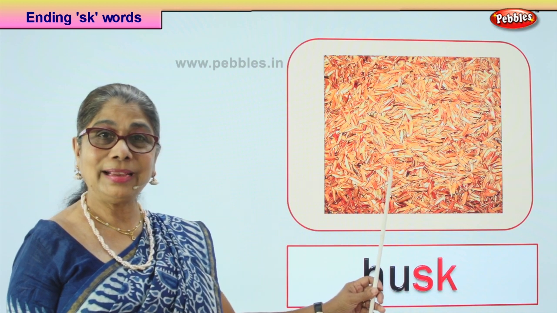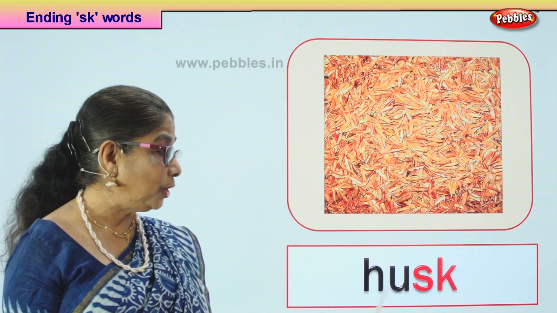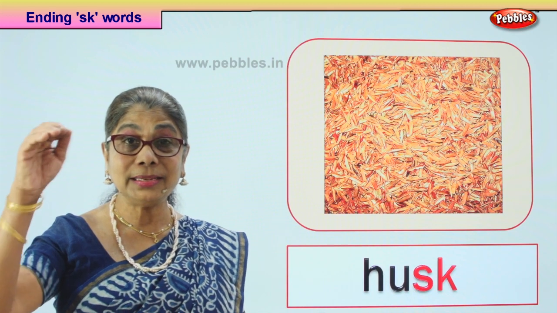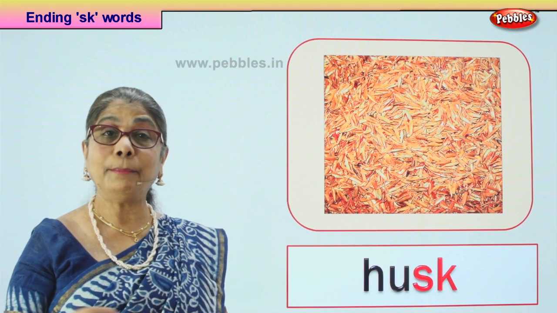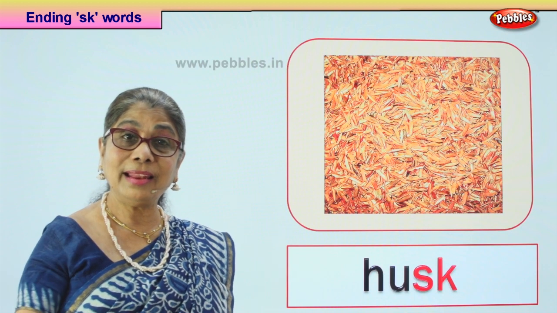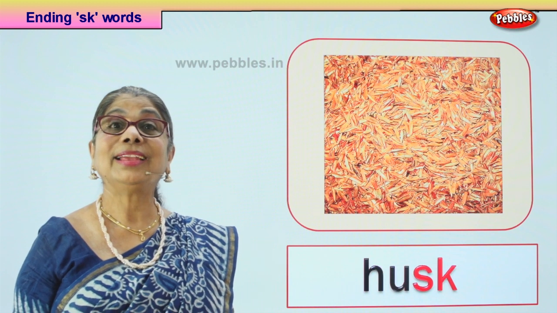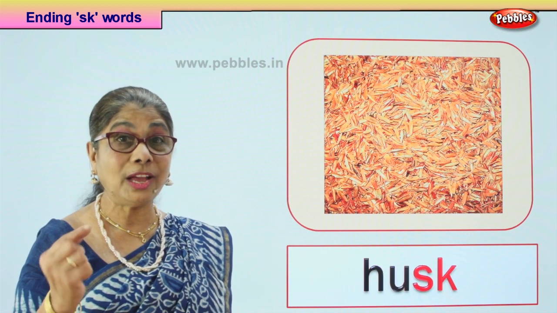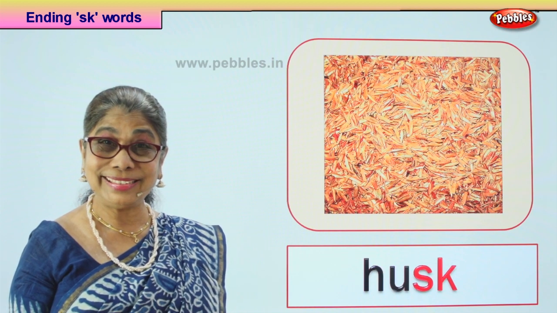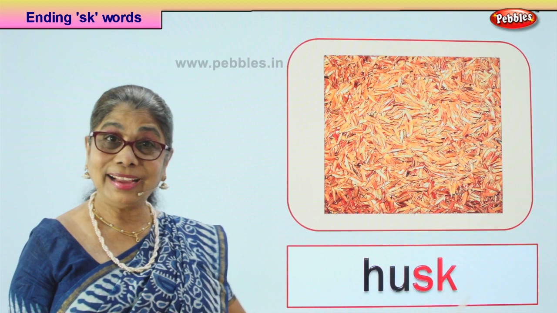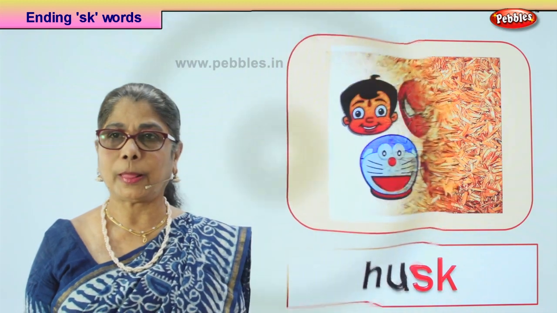Husk. Husk from the rice, outer covering of the rice. Rice, we call it husk. You see the rice in the fields hanging? You take it, then they boil it, dry it, and then they take out the husk. You get rice in your house without the husk. It's without the outer covering. Yes? Read husk. Good. Now let's look at our next picture.